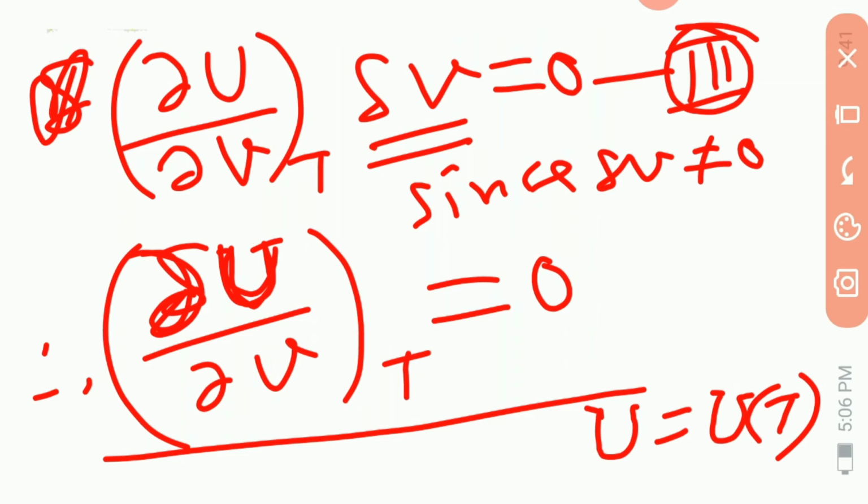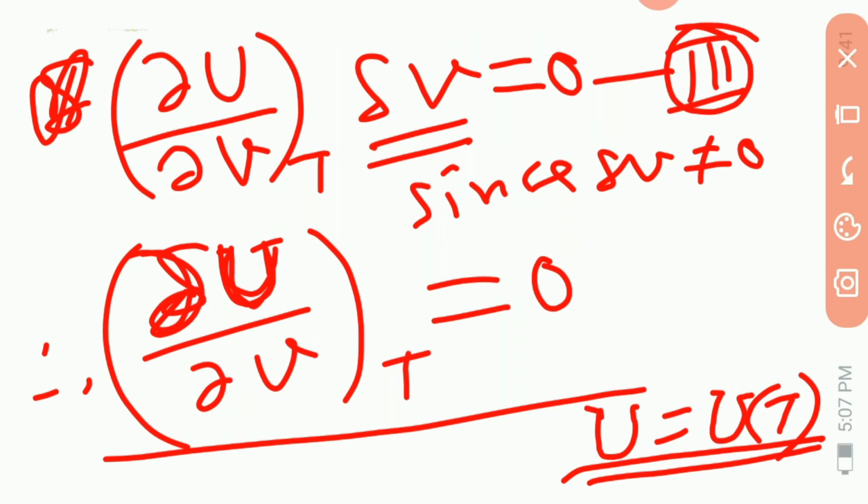With actual gases, however, a small temperature rise can be detected with sufficient accuracy of measurement. The relation U is equal to U of T is exactly true for a perfect gas but not for any other gas.